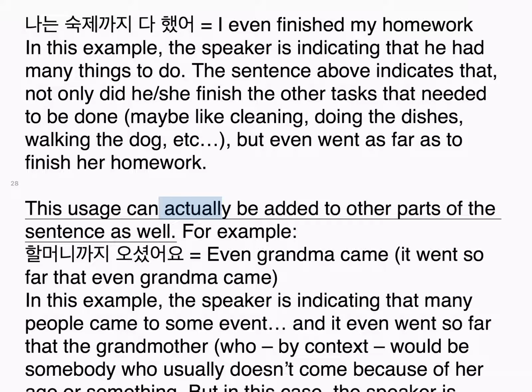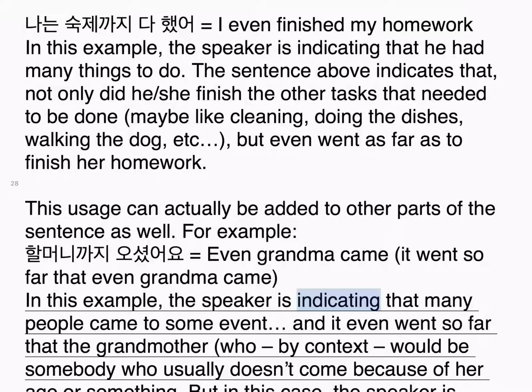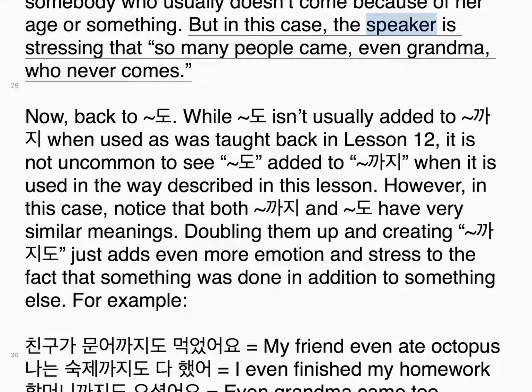This usage can actually be added to other parts of the sentence as well. For example, 할머니까지 오셨어요. Even grandma came. It went so far that even grandma came. In this example, the speaker is indicating that many people came to some event, and it even went so far that the grandmother, who, by context, would be somebody who usually doesn't come because of her age or something, came. In this case, the speaker is stressing that so many people came, even grandma, who never comes.